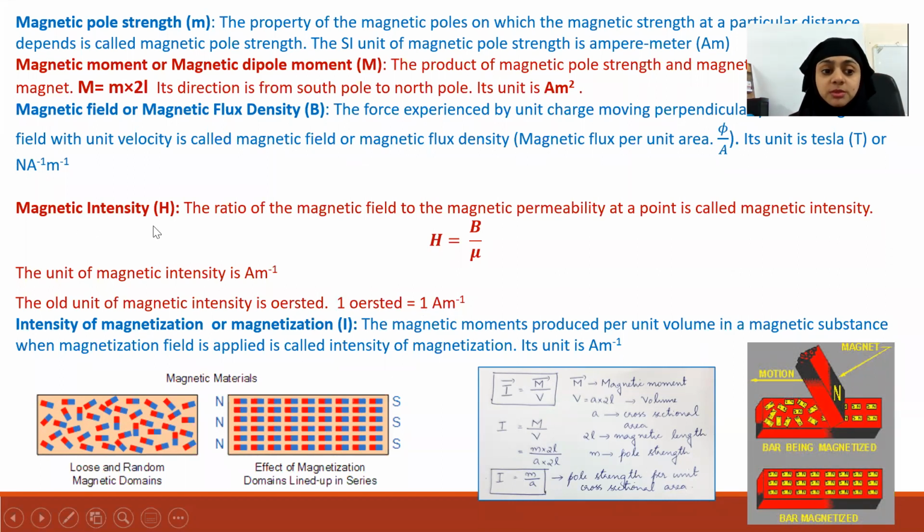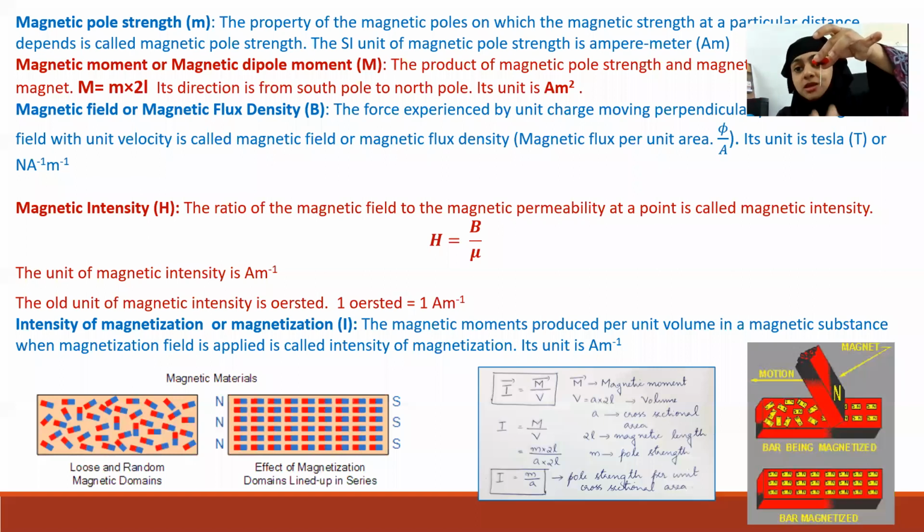So this is a new term, magnetic intensity. Now, another new concept is magnetization. What is meant by magnetization? Sometimes if a magnetic material, a magnetic substance, is brought near a magnet, it becomes a magnet, as we saw here. Here, we have brought a magnetic substance, that is a piece of iron, near a magnet, which means around any magnet, there will be a magnetic field, right?